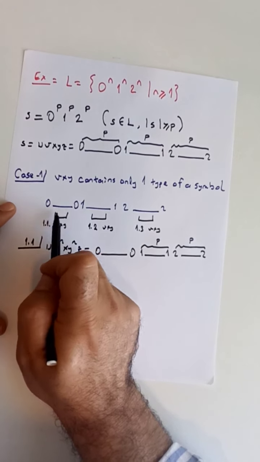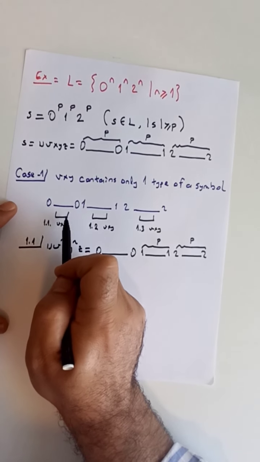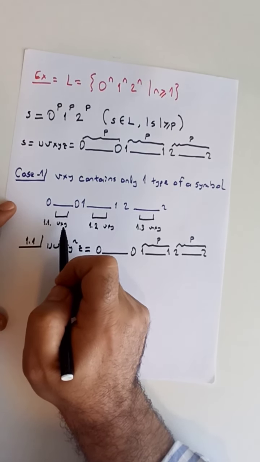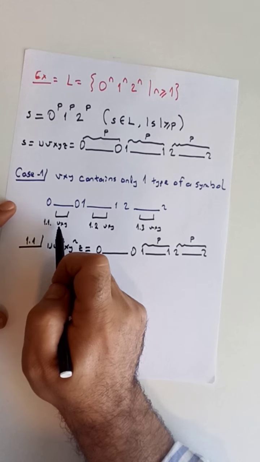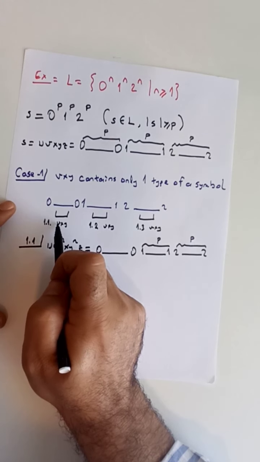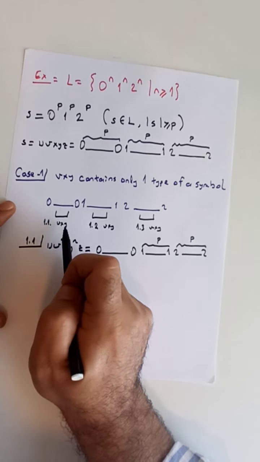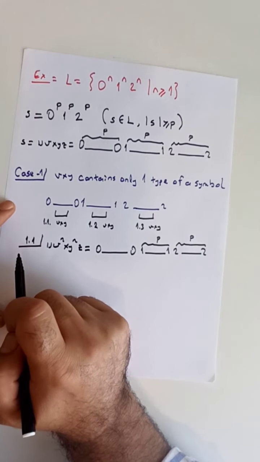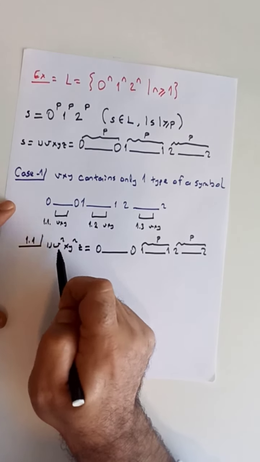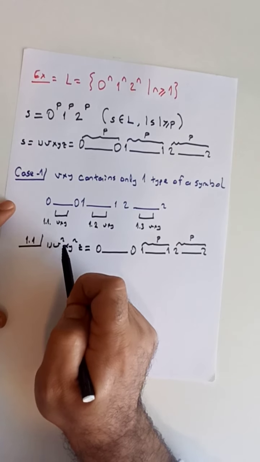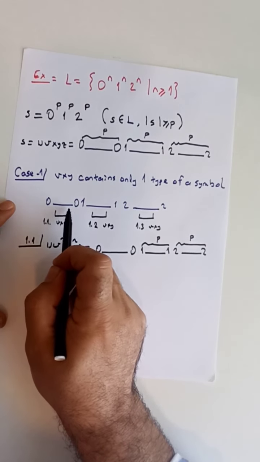Now we assume that vxy belongs to the zeros, and by condition 2 of our pumping lemma, the length of v and y together is greater than 0. This means that one of these substrings v or y is non-epsilon, which implies that in the new string uv^2 xy^2 z we must be increasing the number of zeros.